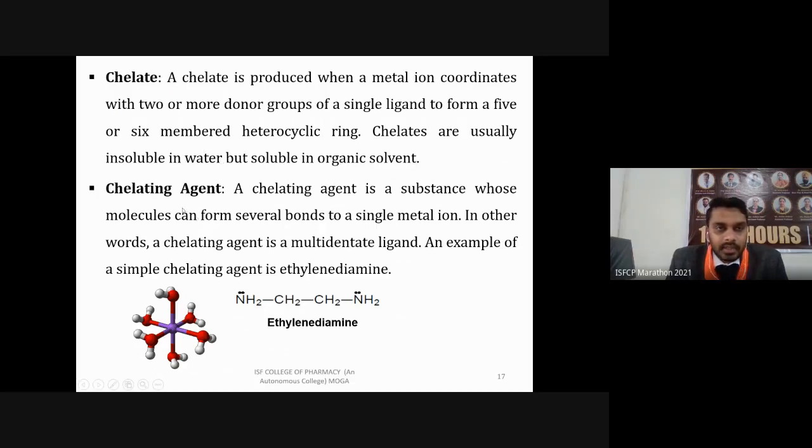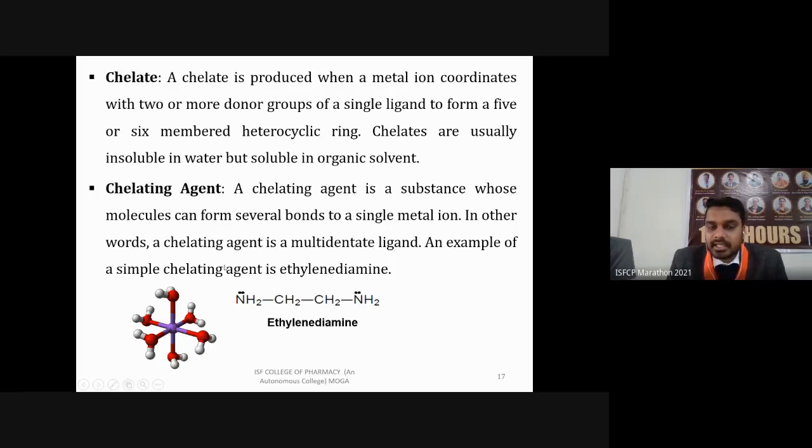Then there is the chelating agent. A chelating agent, or you can say ligand, is a substance whose molecule can form several bonds to a single metal ion, like ethylenediamine. There are two nitrogens, and they have free electron pairs, lone pairs available. So these can form multiple bonds, or two bonds in this case, with a single metal ion via forming a salt. That is known as a chelating agent.